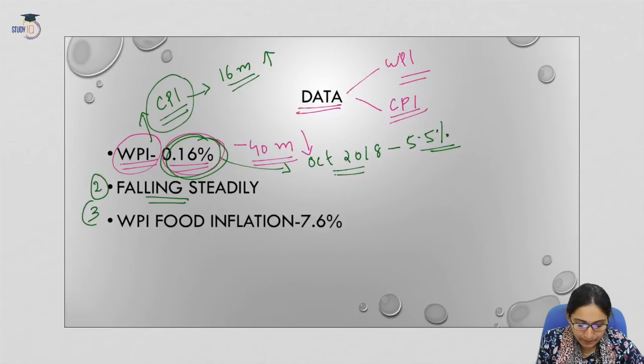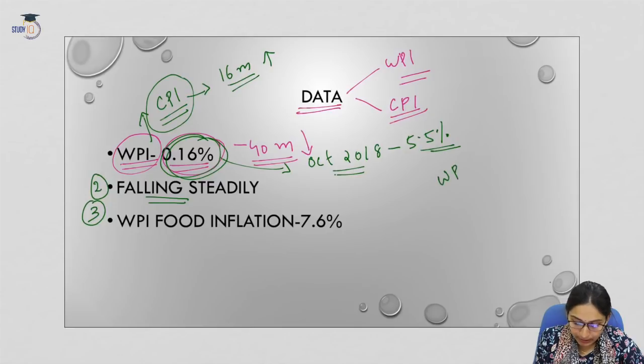Now, third one: this deceleration in the wholesale prices has happened despite a significant jump in the wholesale food prices. So we have seen that the wholesale price index inflation has come down, but the food prices at the wholesale level have steadily increased. So why has this difference or controversy happened? We will analyze that.